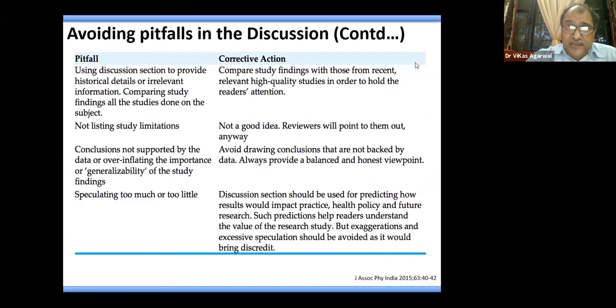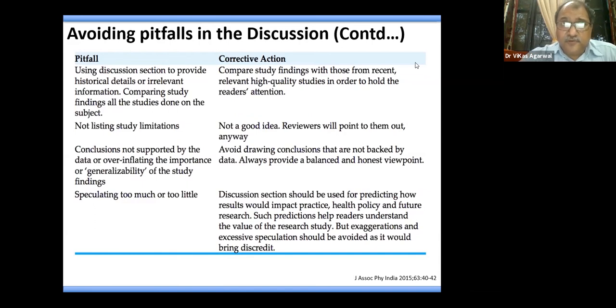Many times we have seen that some of the authors start discussing the historical aspects of the finding in the discussion section. It should never be done. All these, if at all they are significant, should be discussed in the introduction part, not in the discussion part.